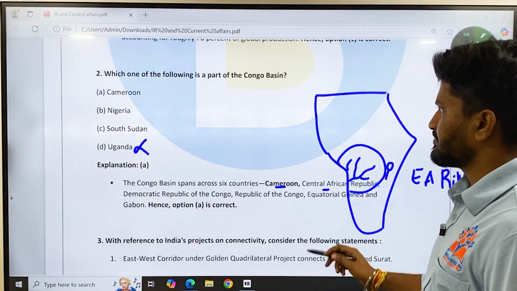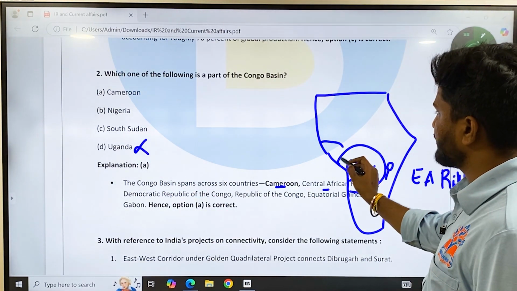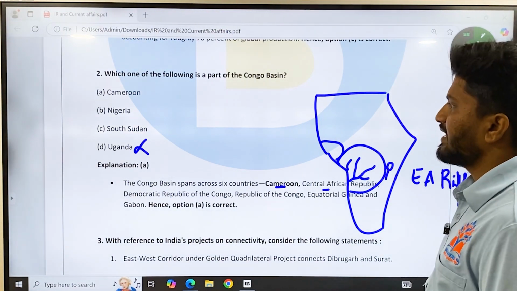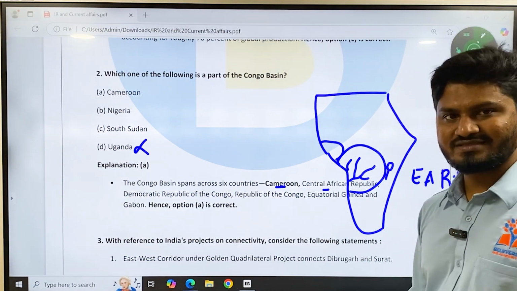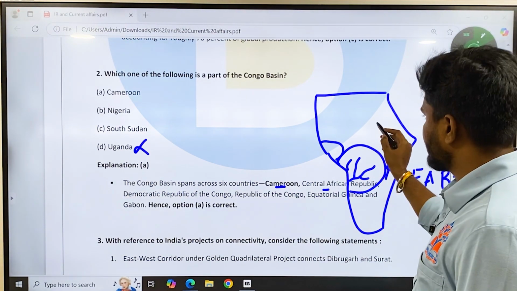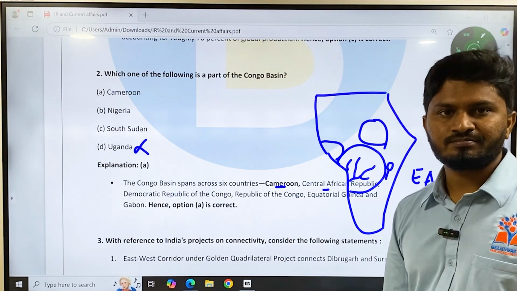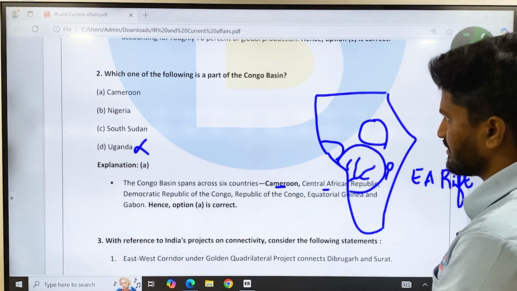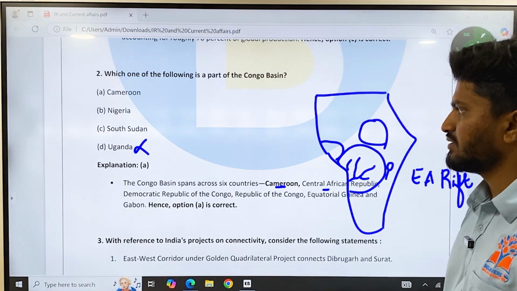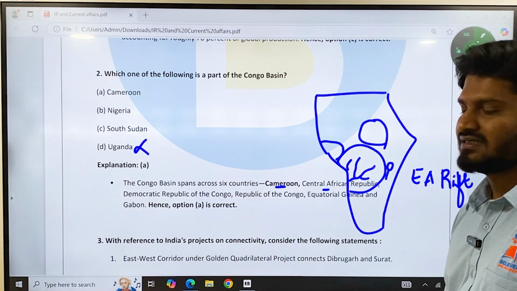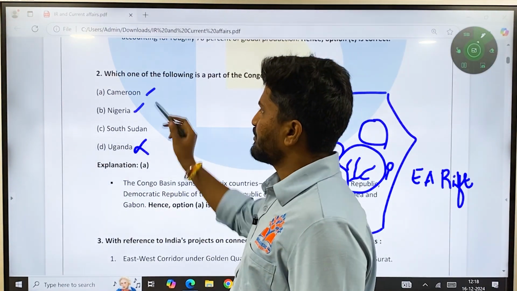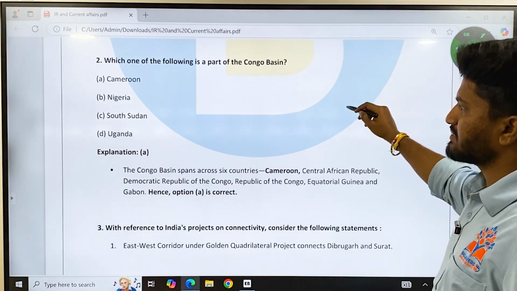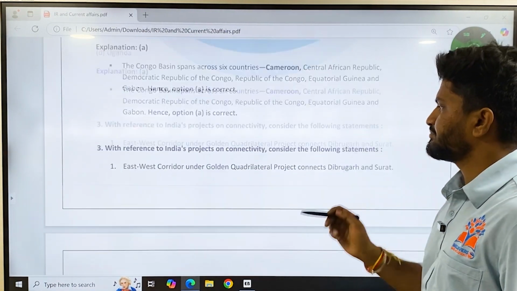And Cameroon is part, and then Nigeria is right below the region of Sahara. It comes in the Sahel region, so you could have also guessed that one. And then South Sudan, you might have seen the news about South Sudan. Sudan is part of the Sahara region, so since it is part of the Sahara region, it could not have come within this Congo basin. So here you could have easily taken a guess. The confusion would have been between Nigeria and Cameroon. If you had taken an educated guess, then you could have answered this one. So with map-making skills, you could have answered international relations questions.